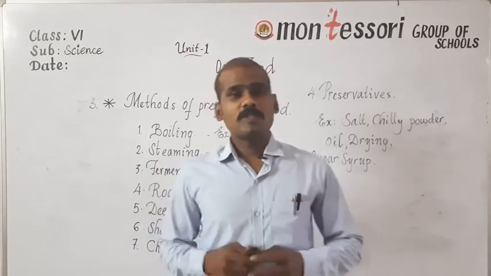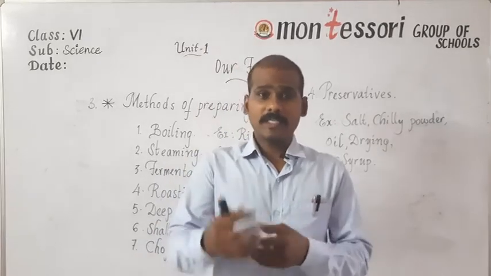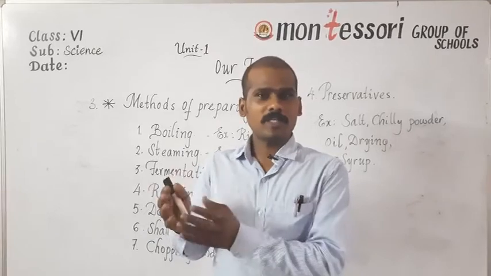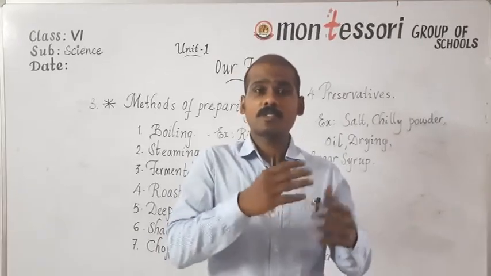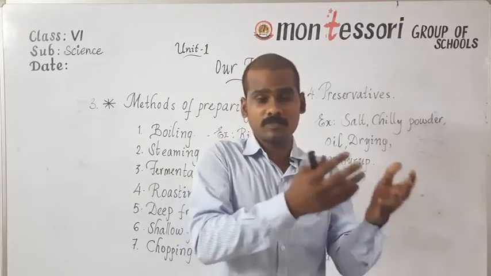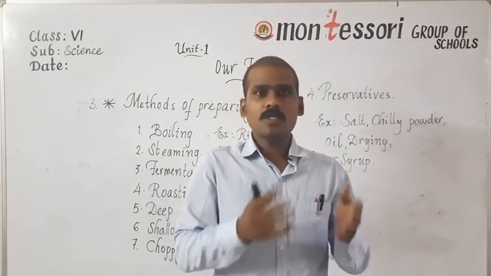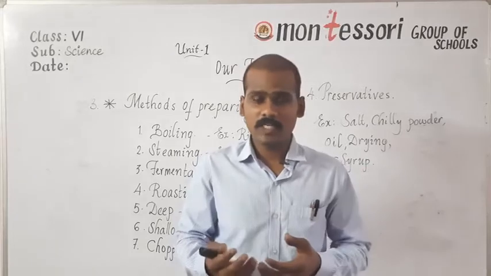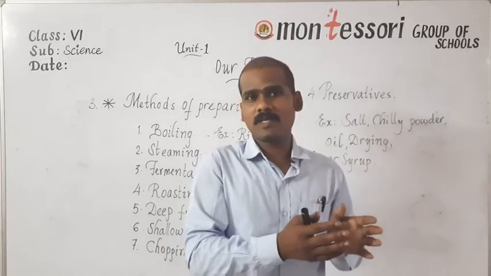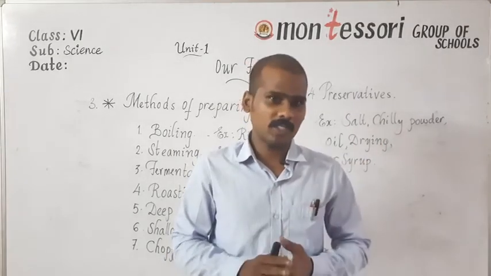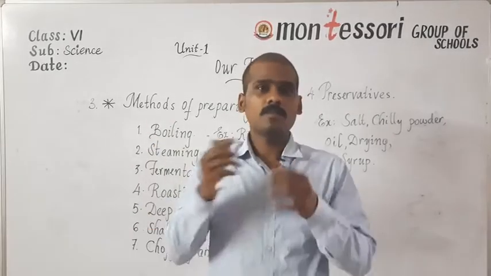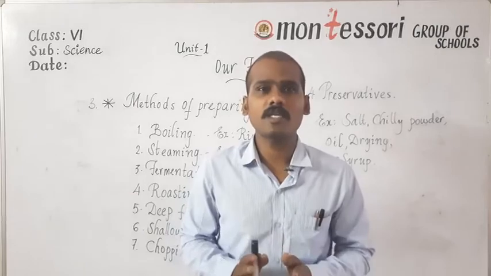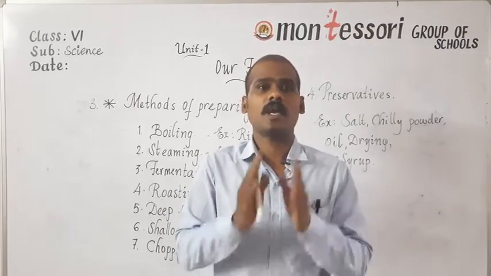Okay, so we have discussed different ingredients which are required to prepare different types of food items, and also different sources of those food ingredients. So for example, what are the different sources of food ingredients? Plants and animals are the main sources of food ingredients. But there are also some ingredients which are obtained from other places, but mostly most of the ingredients are obtained from plants and animals.